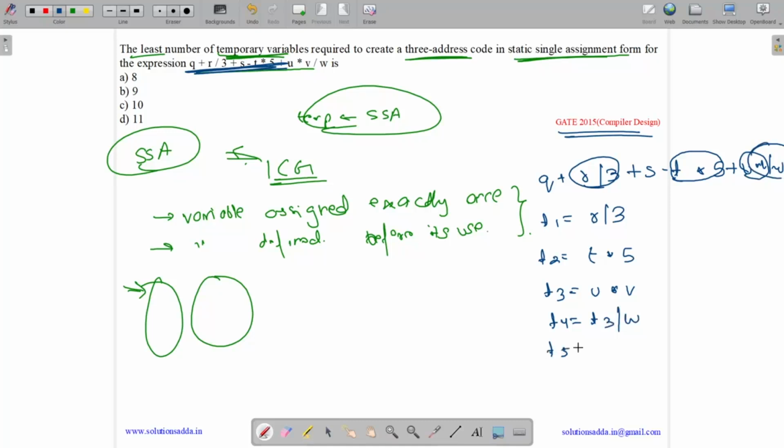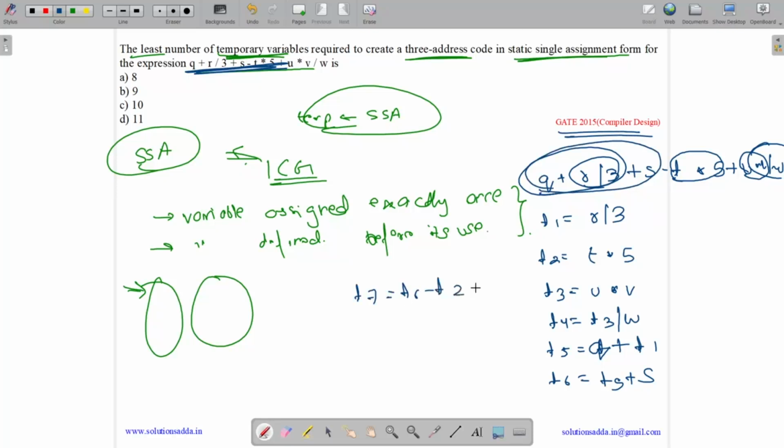Now we have t5 equals q plus t1. So this is also done. Now we need to do this. So t6 equals t5 plus s. So this is done. Now we have to do t7 equals t6 minus t2. So this part is also done. Now we have to do t8 equals t7 plus t4. So this is the entire t8.